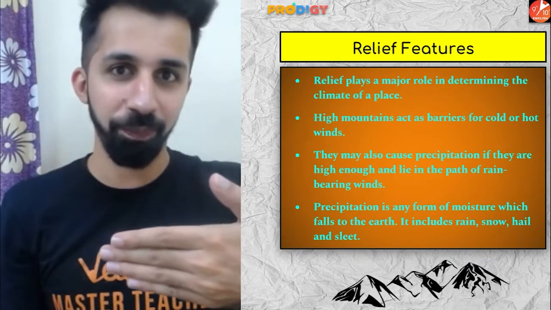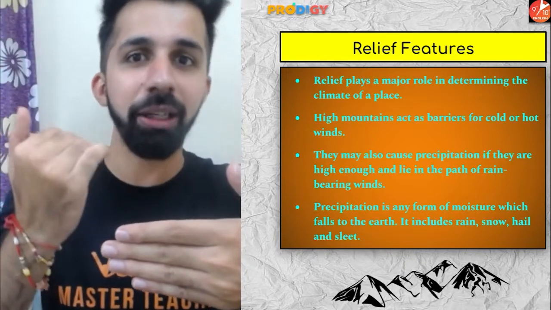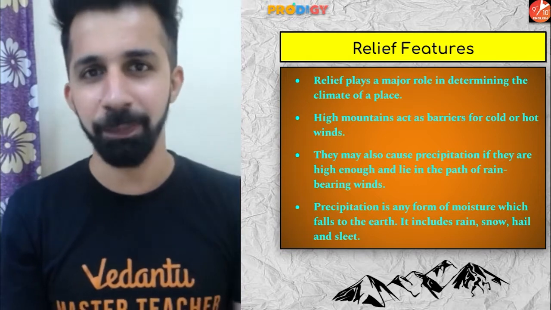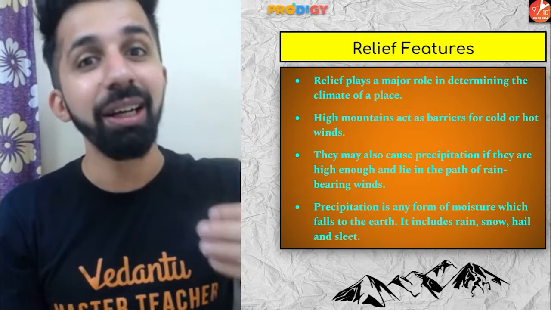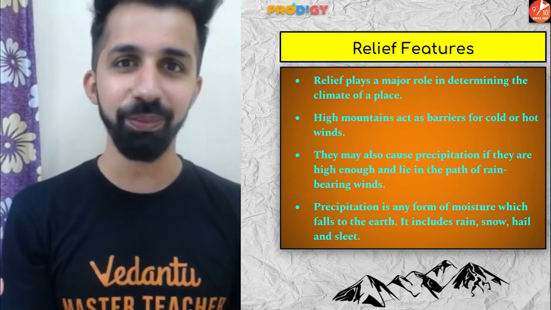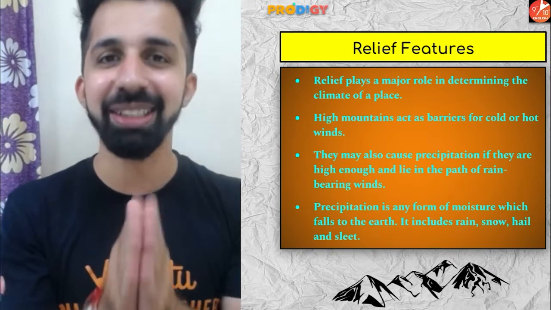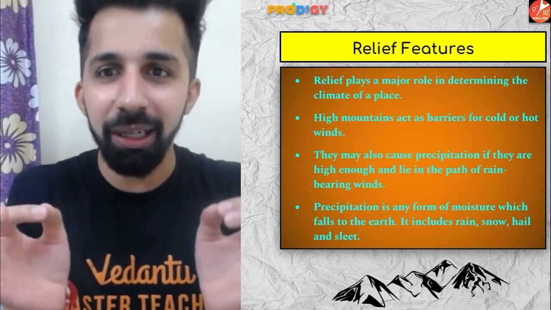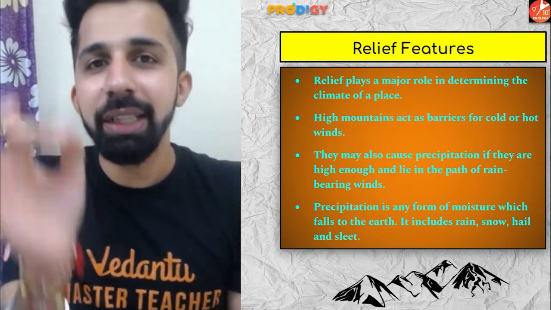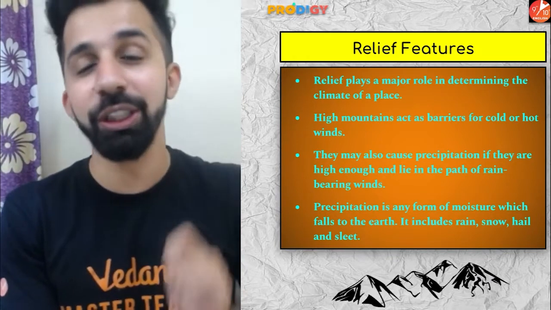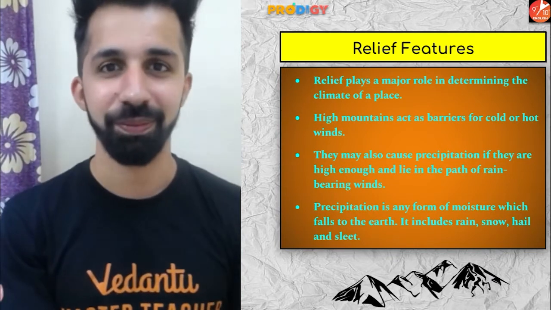At the same time, the winds which are coming from China, that is Tibet, these winds are very cold, chilling winds. Now these cold, chilling winds are unable to enter India. Why? Again, because of Himalayas. Are you guys getting it? So we can say that Himalayas, this relief feature, is actually controlling the climate of India. It is also one of the factors which influences the climate of India.